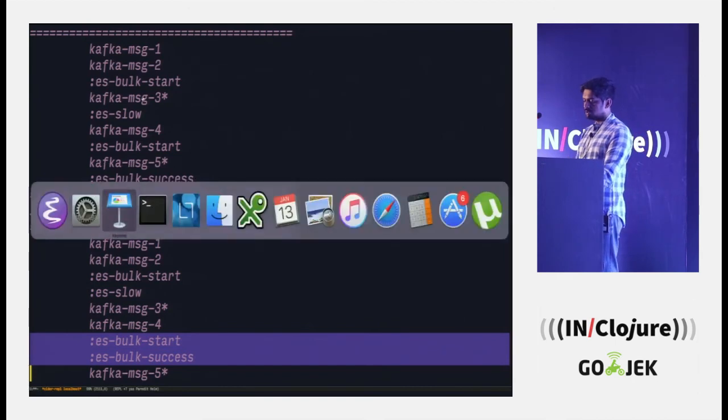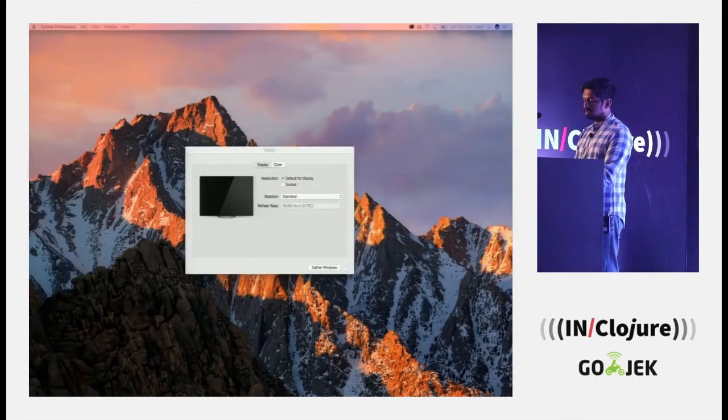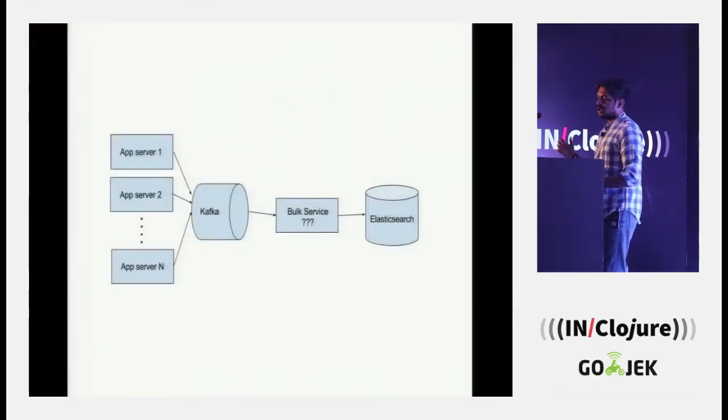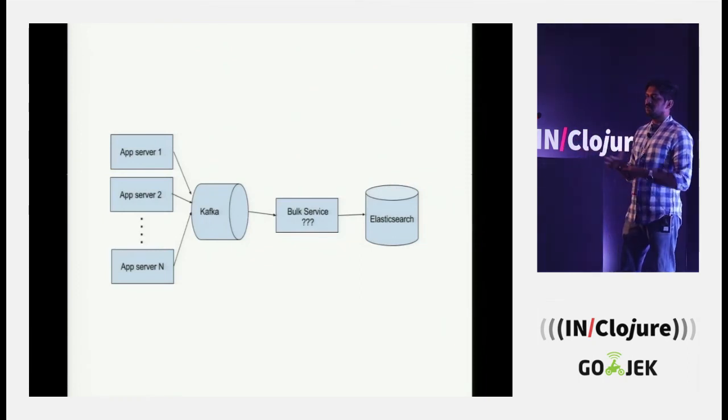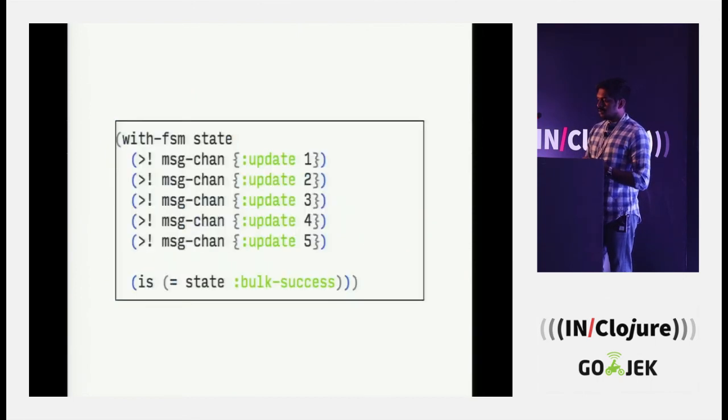So I'll switch to the slides. So you can see how just basic primitives of core.async let you handle complex cases like this. Also, your testing becomes really easy because you are containing all of your side effects and controlling those side effects in the consumption of channels.